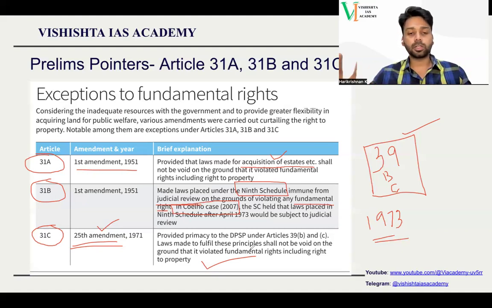So these two are the provisions that are very, very important for this year's prelims examination. Try to study them, remember them very well.